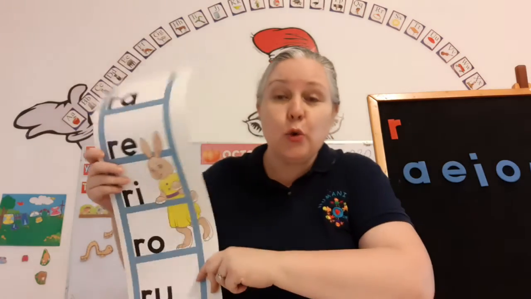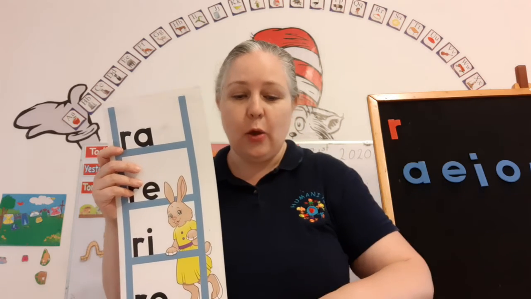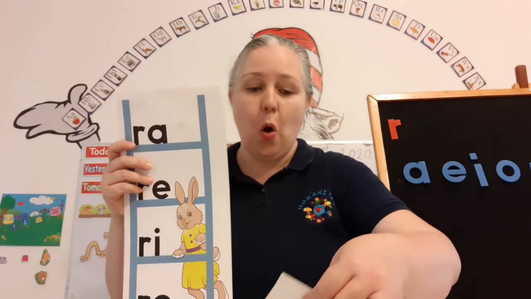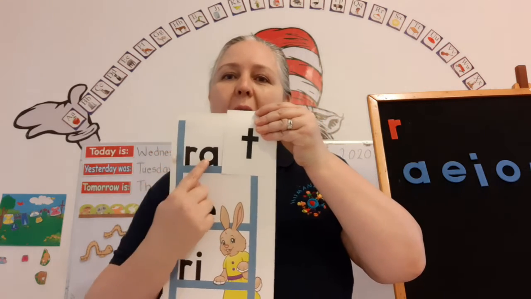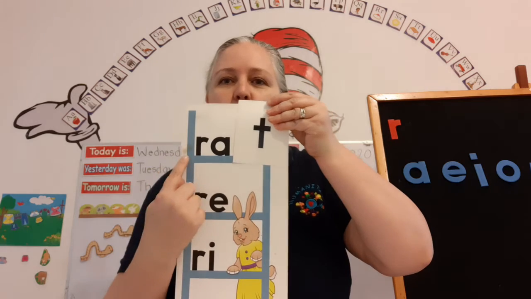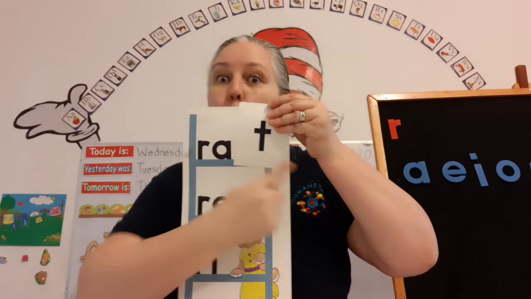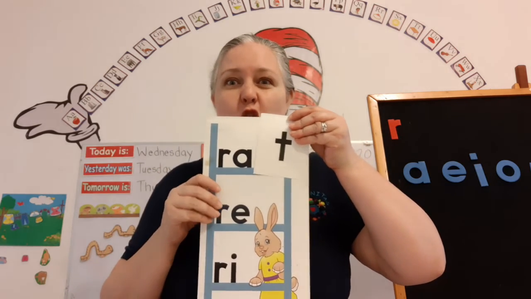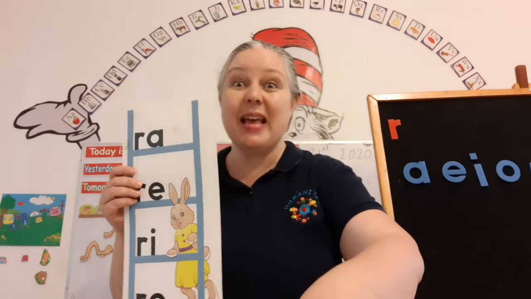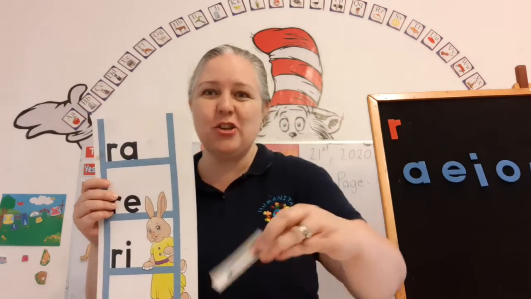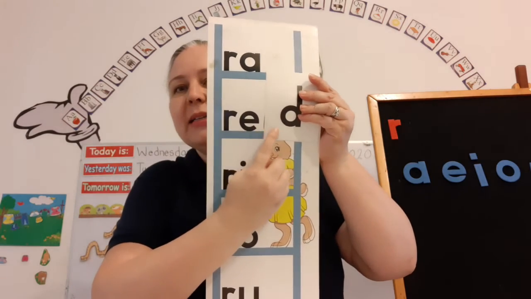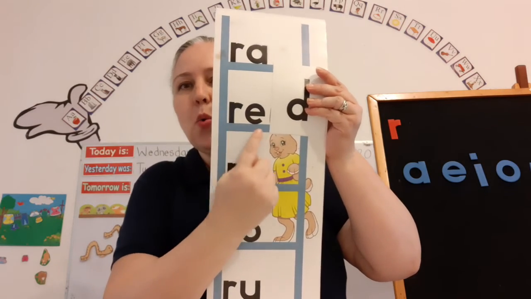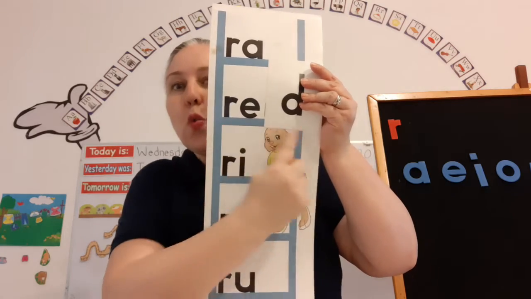And with blends, we can make words. Okay, what if we hold up the letter T? Rat, rat, rat. Did you read it with me? Let's make another word. You guys can do it. Red. Red.